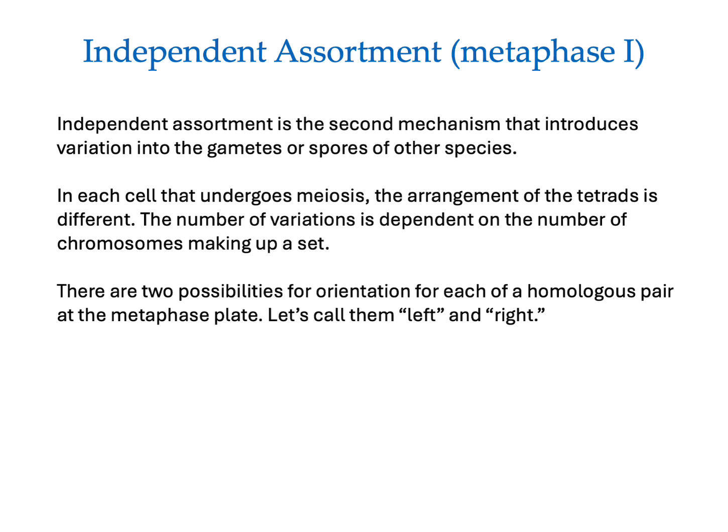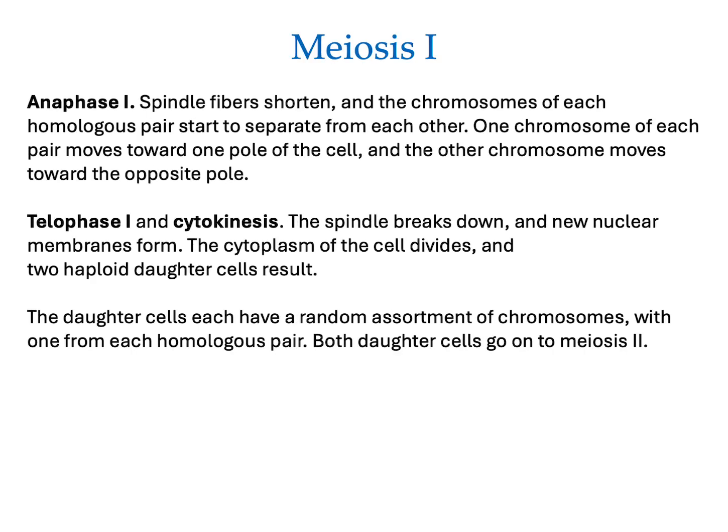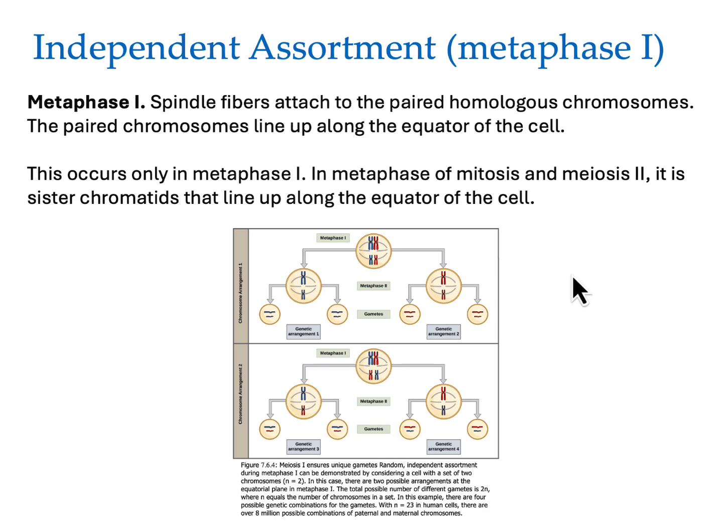If an organism had 10 pairs, that would be a different possibility of the number of arrangements that could be made. So there are two possibilities for orientation of each homologous pair at the metaphase plate. We can call them left and right. And if you look back at this one here, we can see how we have a left and a right option on each of those.